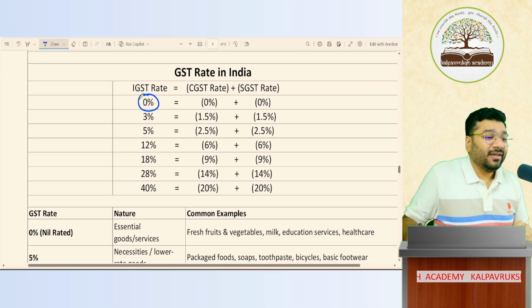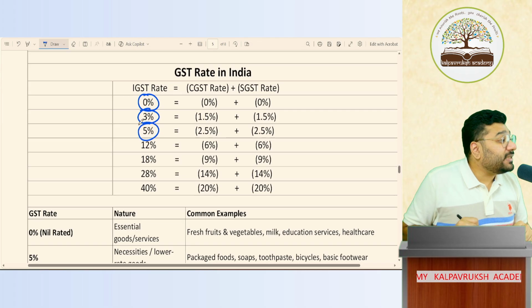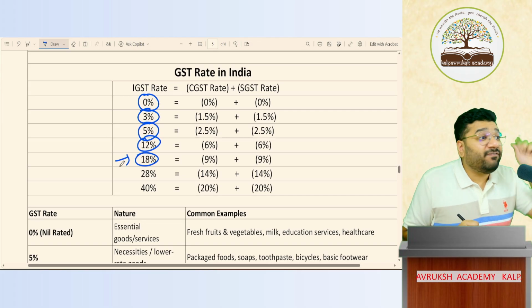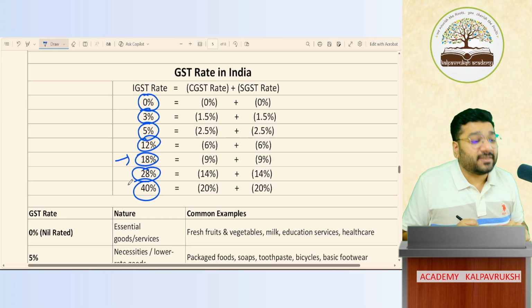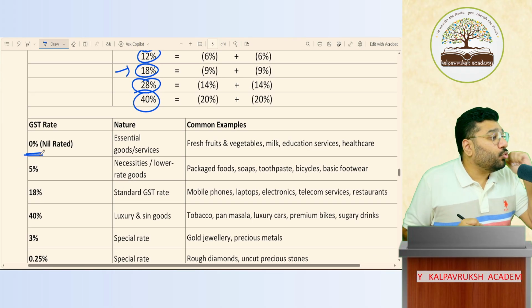Not now. Then there's something called a 3% GST rate. Then there's a 5% GST rate, 12%, 18%. 18% is for services and a few goods. 28% and 40% GST. Got it? Not got it?